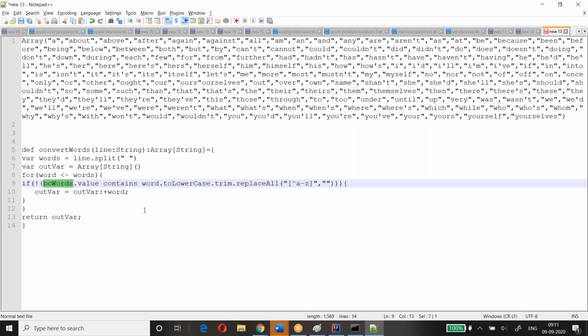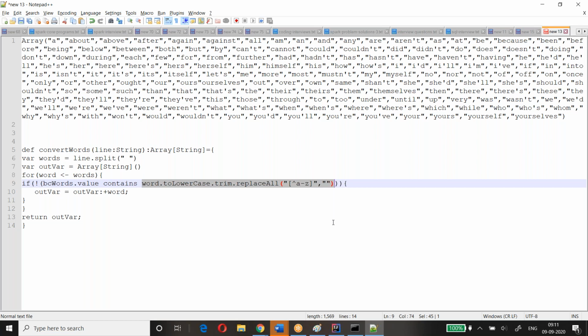Broadcast variable word dot value contains this word in the loop. We are getting the word, so we are taking the word, converting it into lowercase and trimming it, and replacing.